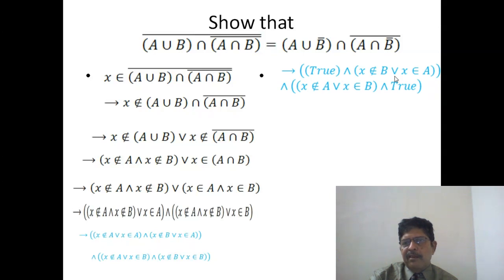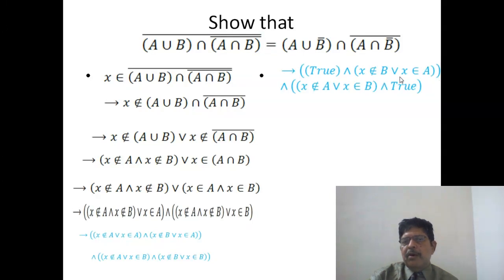True and another statement, and this statement and true. We replace this by just true. Now any statement conjuncted with a tautology is equivalent to the statement itself, because this conjunction will be true or false depending upon this very statement.